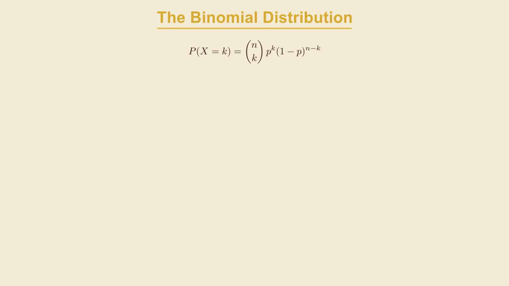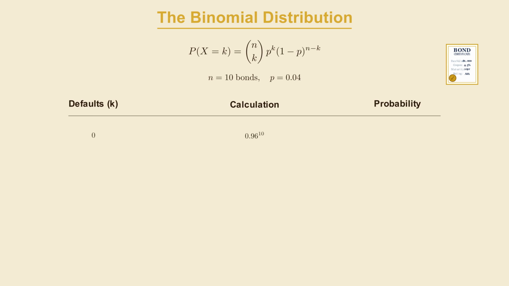Let's work through the bond portfolio. In this example, we have 10 bonds, and the probability that one individual bond defaults is p equals 0.04. Let's start with 0 defaults. C of 10 and 0 is 1. There's only one way that we can end up getting zero defaults, which is that every single bond survives. Now, what's the probability that this occurs? Well, we would need all 10 bonds to survive, each of which has a 0.96 chance of occurring.